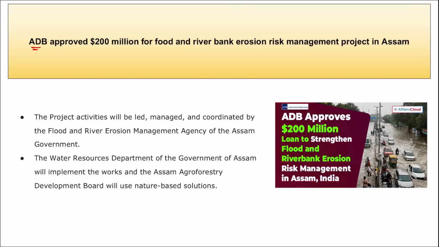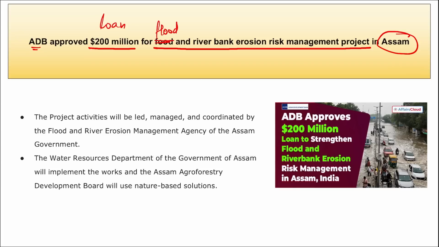Next is Asian Development Bank. Asian Development Bank has approved $200 million for the flood and river bank erosion risk management project in the state of Assam. I repeat, it is Asian Development Bank that has approved a loan of $200 million, right? And it is for strengthening the flood and river bank erosion risk management in Assam. For which river can flood protection and bank erosion management be done?